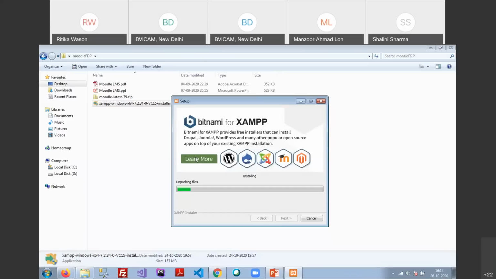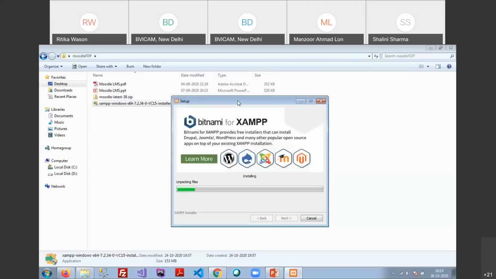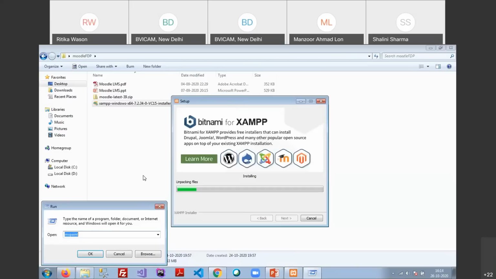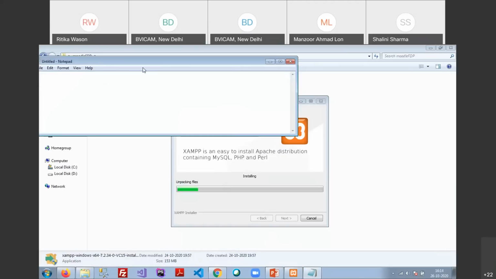If you do not have the Windows 64-bit version, then you can also try WAMP, the other alternative to XAMPP. That is for Windows, Apache, MySQL, and PHP. I'm just going to write it down. So you can also download WAMP.